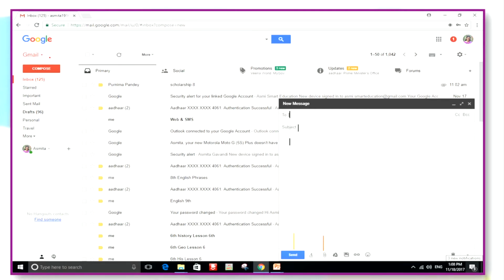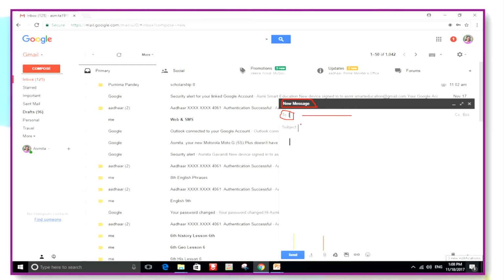See, now in this window there are so many things that we have to see. The first one is to whom I am sending the mail. See, I can type a new message here. A new mail can be sent here. To whom I am sending this mail, that person's email ID will come here.